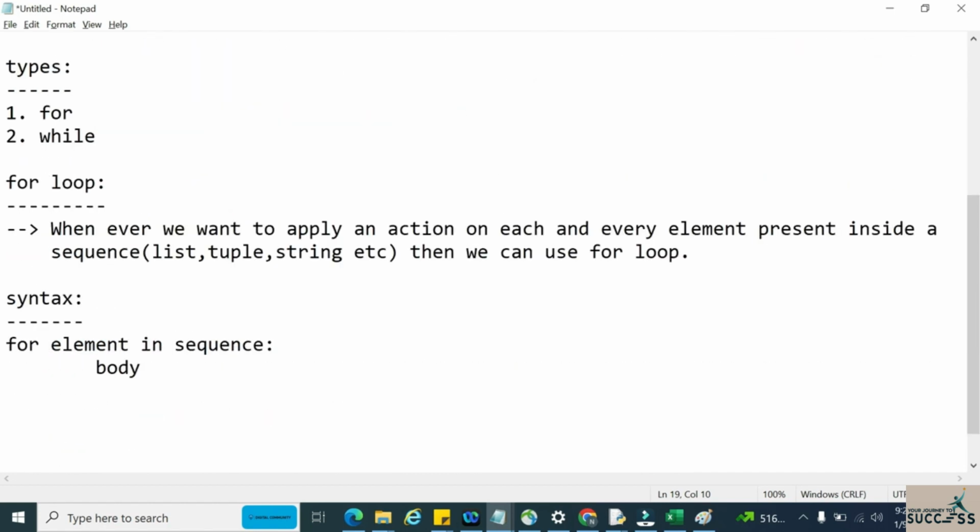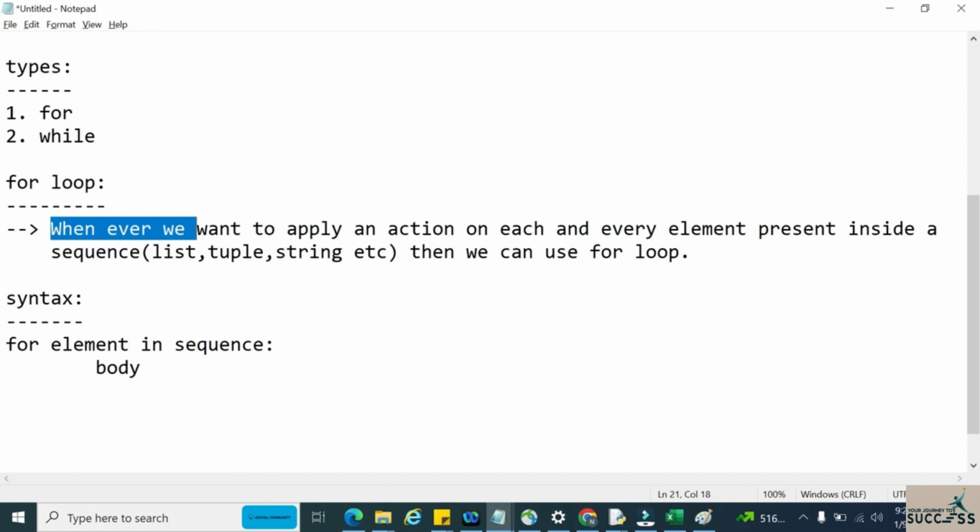Now let us see how this will work. Basically this is a for loop. We can use a for loop whenever we want to apply an action on each and every element present inside a sequence.